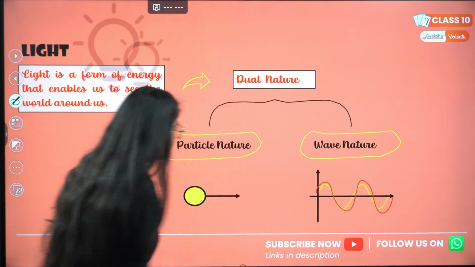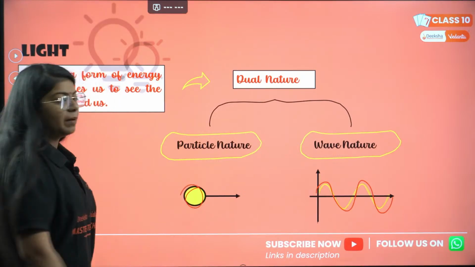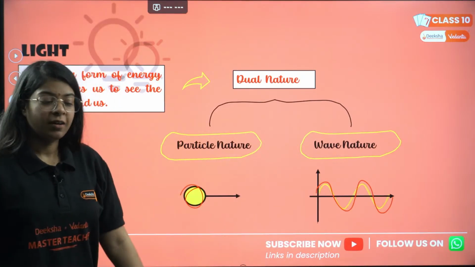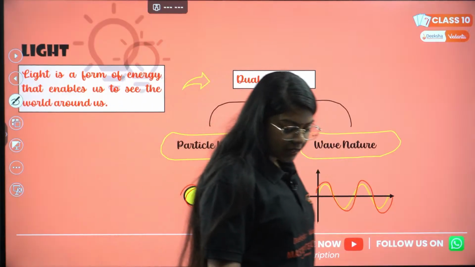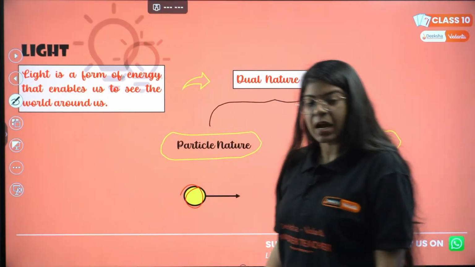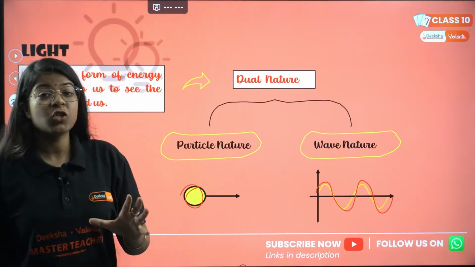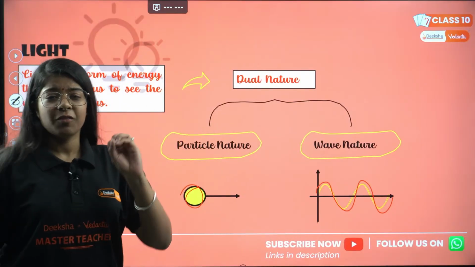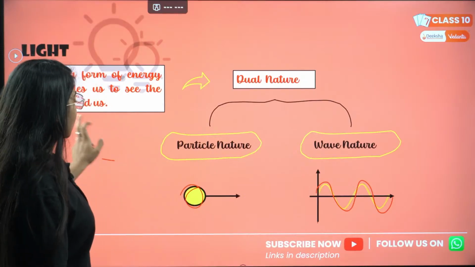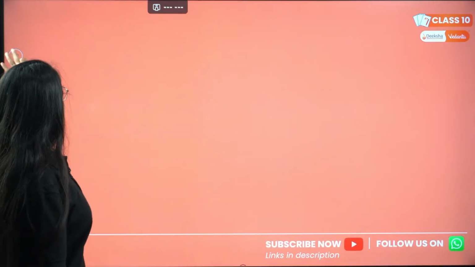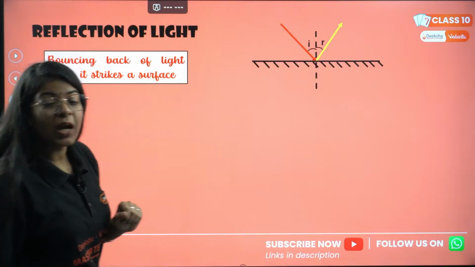Can you see the difference? This is just a particle. We name it as photon. This is just a wave. Correct? Understood till now? Very basic. We are starting with very basic, a light chapter, major weightage, but we have started with very light basics of this.